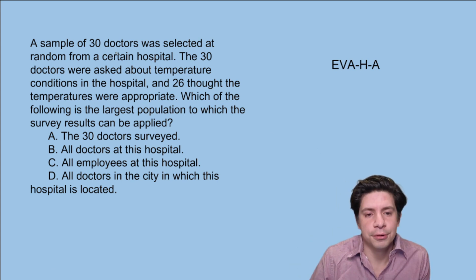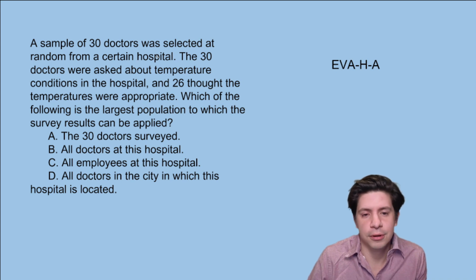A sample of 30 doctors was selected at random from a certain hospital. The 30 doctors were asked about temperature conditions in the hospital, and 26 thought the temperatures were appropriate. Which of the following is the largest population to which the survey results can be applied? A, the 30 doctors surveyed.